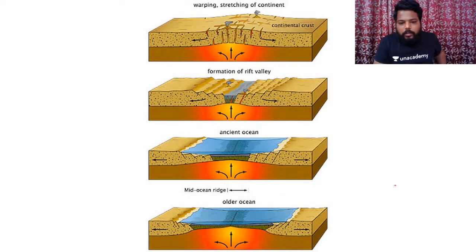So this is what happens. Once you see the picture, you will understand this. If you could see in this particular section, first divergent forces are being applied on this body, then a rift valley is created, and these adjacent regions start appearing like block mountains, step-like terraces which have been formed. Clear? This is a rift valley.